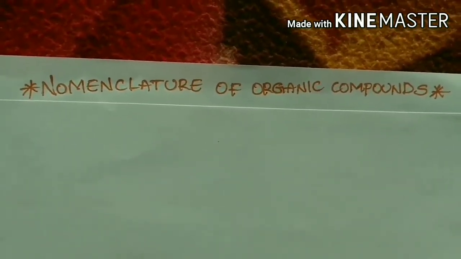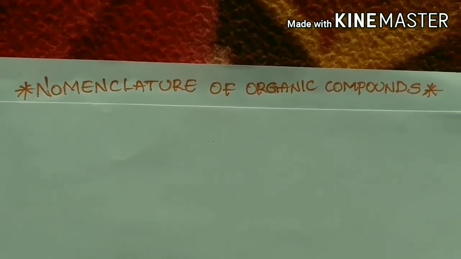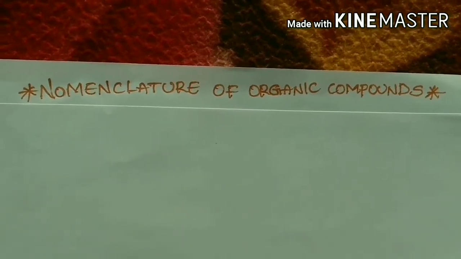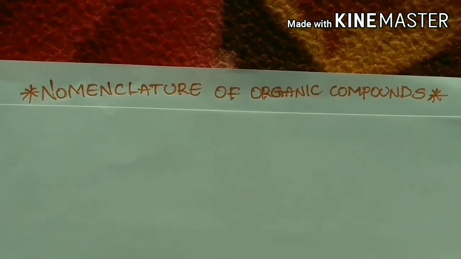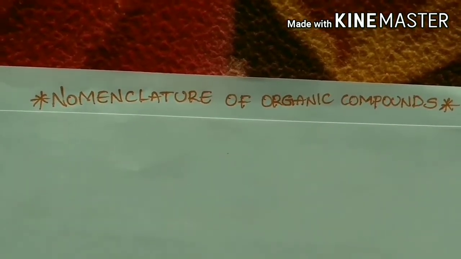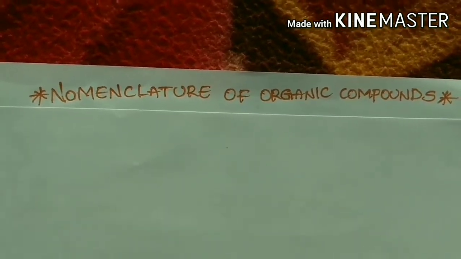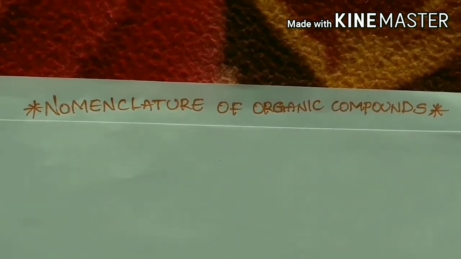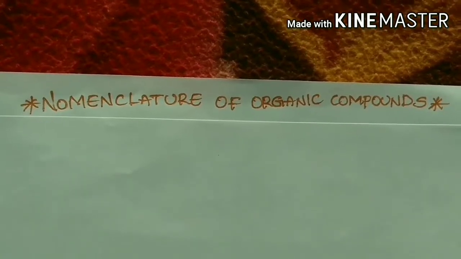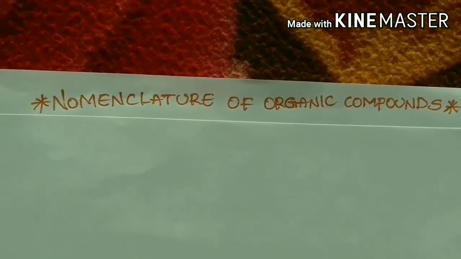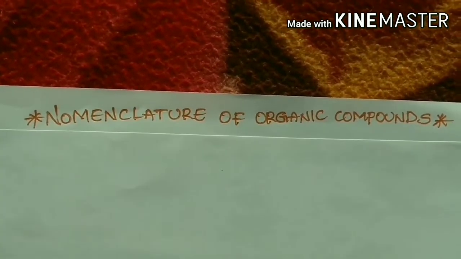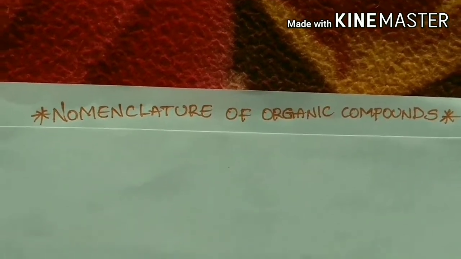Hello everyone. In this video we are going to discuss the IUPAC nomenclature of organic compounds. Why do we have to study the IUPAC nomenclature of organic compounds? There are several million organic compounds around us.